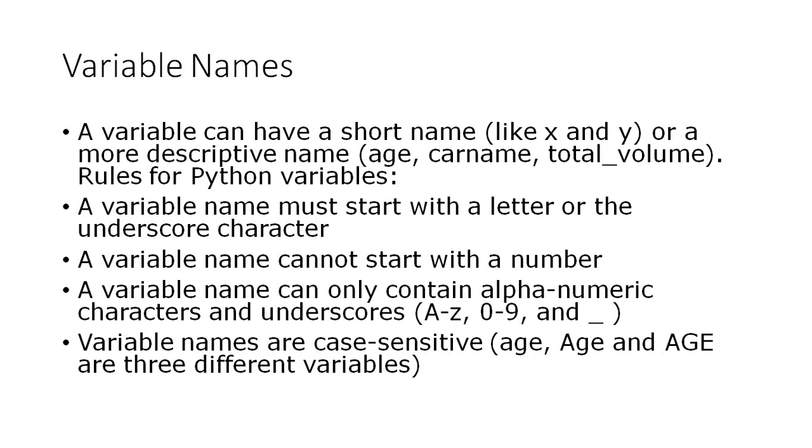A variable name can only contain alphanumeric characters and underscores. There should not be any special characters, and variable names are case sensitive. So age, Age, and AGE, they are three different variables, and you cannot have keywords as a variable name in Python.